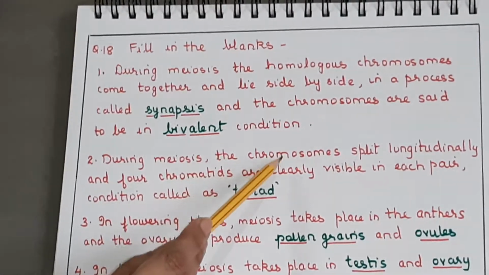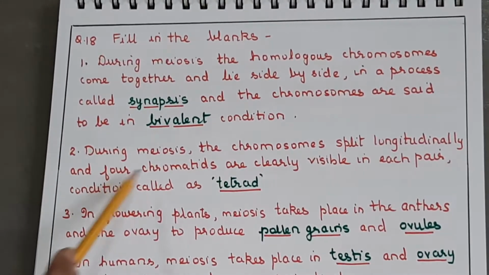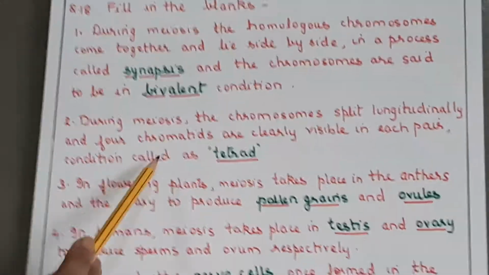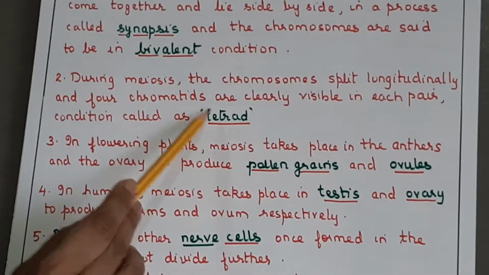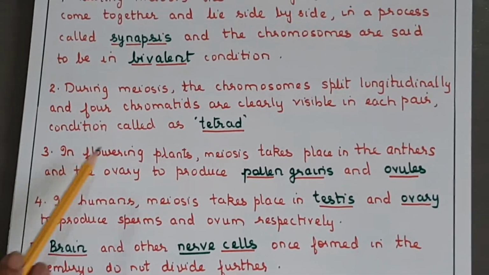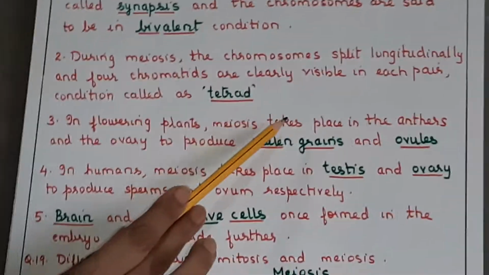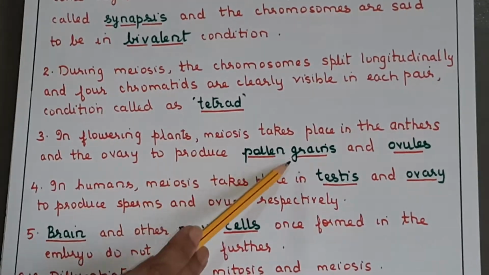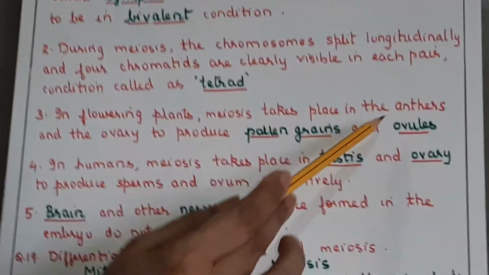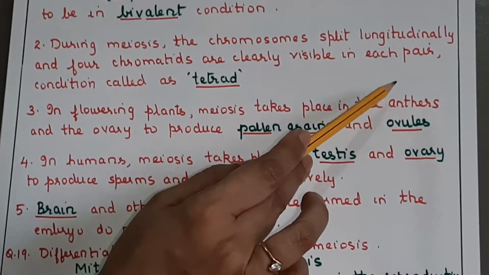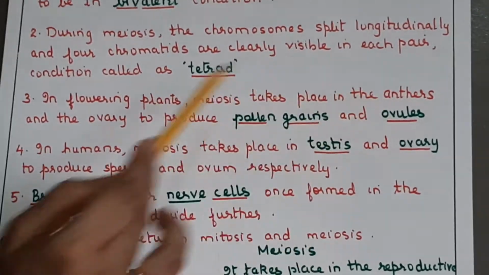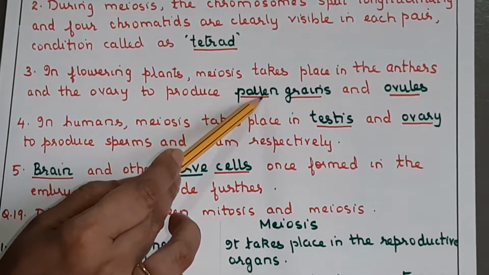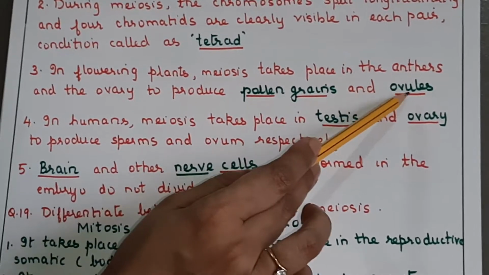During meiosis, chromosomes split longitudinally and 4 chromatids are clearly visible in each pair, a condition called tetrad. Okay, this is the blank. Now in flowering plants, meiosis takes place in the anthers and the ovary to produce pollen grains and ovules. So this is the male reproductive part of the plant, the flowering plant, and this is the female reproductive part, and the male gametes are pollen grains and the female gametes are ovules.